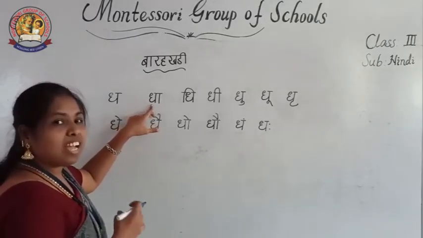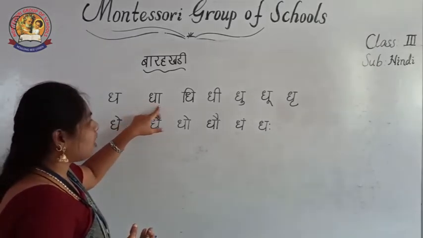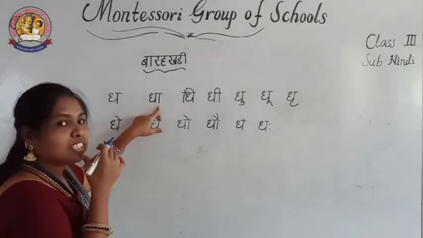Dha plus a. What is the symbol there? You are reading symbols, you can know the symbols now.